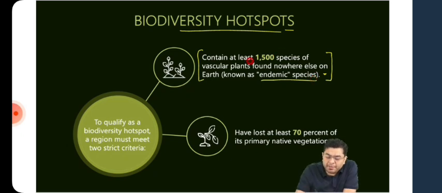Then, what do we mean by vascular plants, by the way? I understand that a few of us are experts in science here. So what do we understand by vascular plants? No, not local plants. Yes, Ankit, good. Plants where you have the presence of xylem and phloem, right? The presence of xylem and phloem.